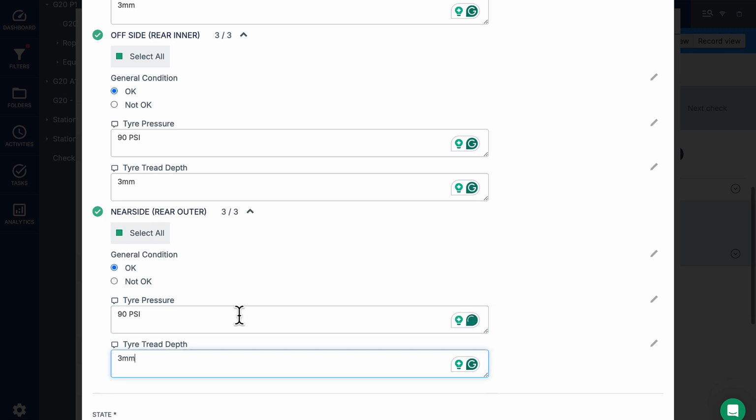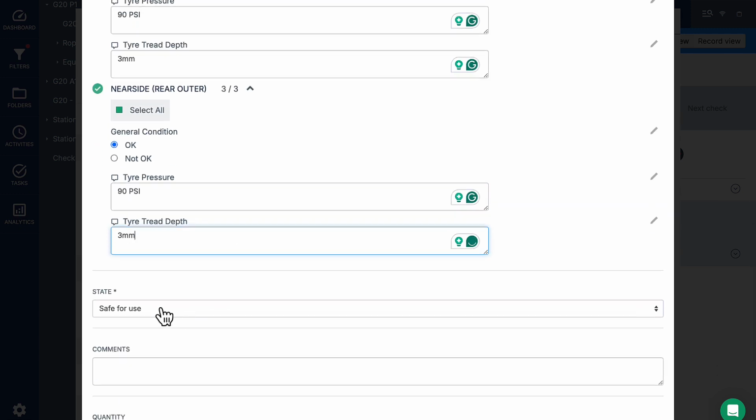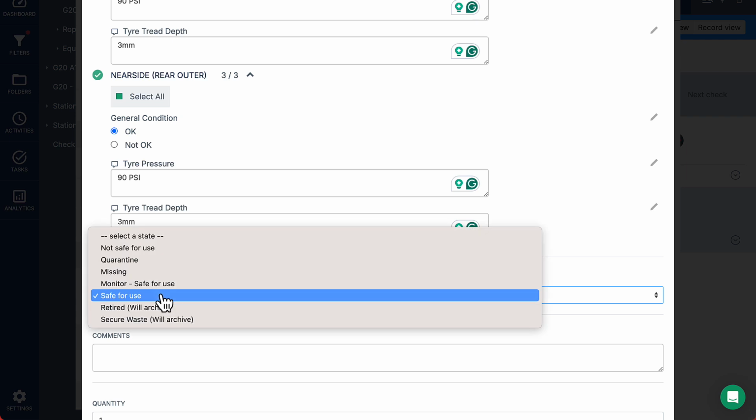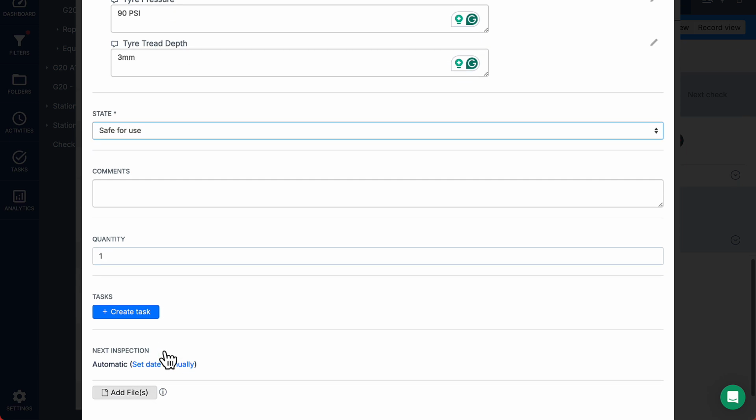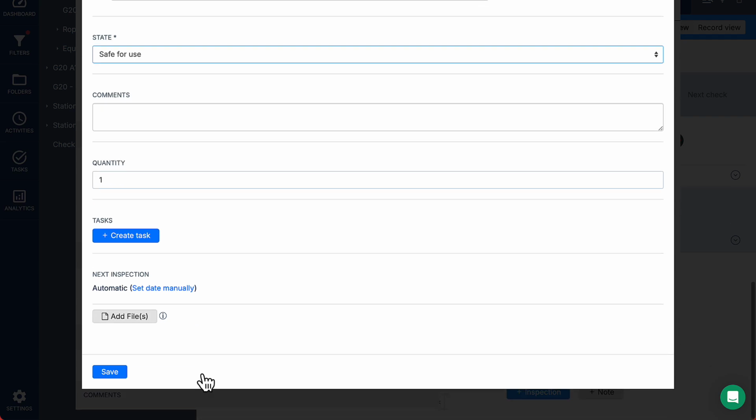Once you've selected all the tyres and checked that they're all okay, once you've done all your checks, select the state of the inspection. These are the ones that you can choose from. You can leave an overall comment, add any photos or files, and then click Save.